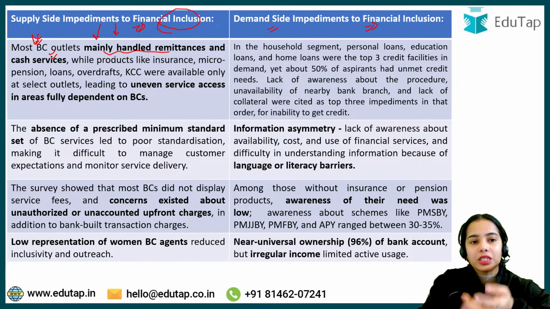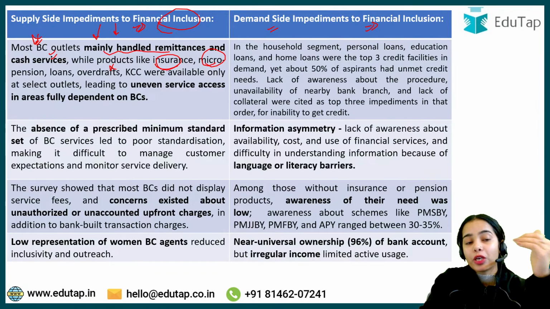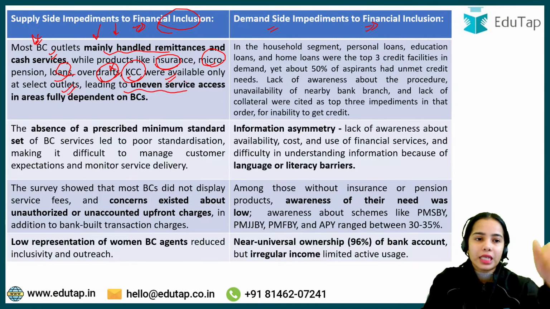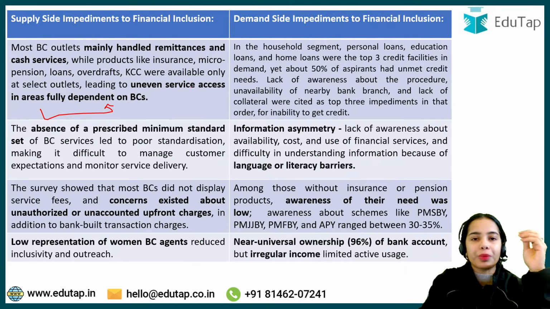Like the banking services. They do not handle the products, or they usually do not handle the products like insurance, micro pension, loans, overdrafts, the Kisan credit card. These were available only at select outlets, leading to uneven service access in areas fully dependent on business correspondence.